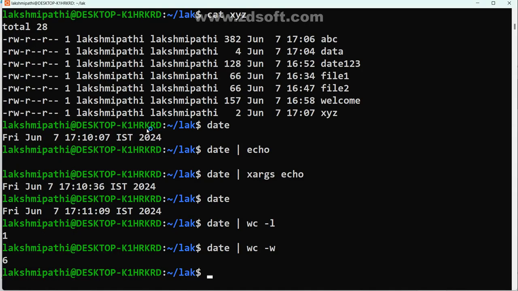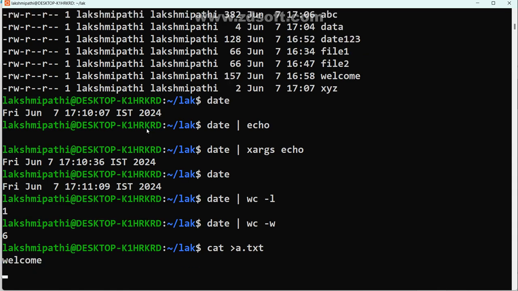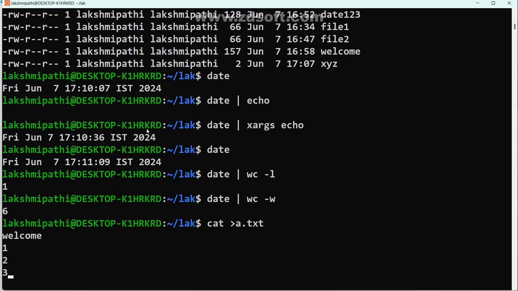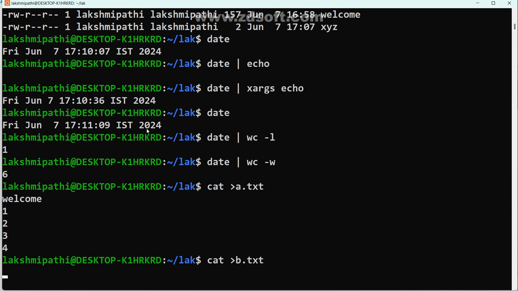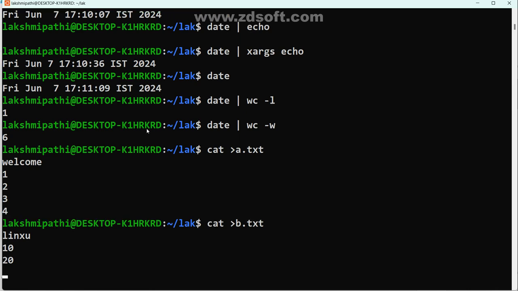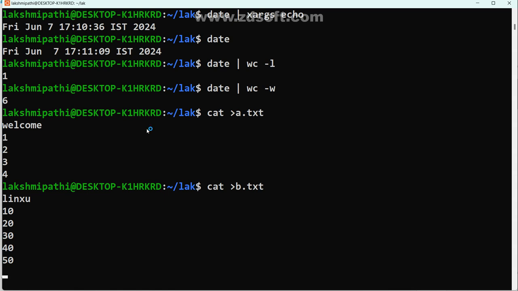Try to understand. Now, cat greater than a.txt. There I wrote welcome, 1, 2, 3, 4, 5. This data is there. Control D. In the same way, cat greater than b.txt. There may be Linux, maybe 10, 20, 30, 40, 50. Right. Control D. Good.